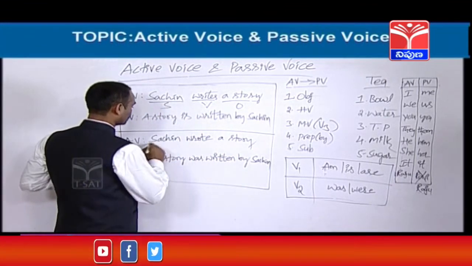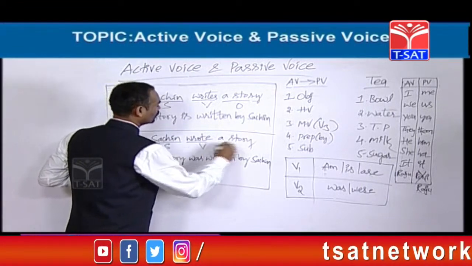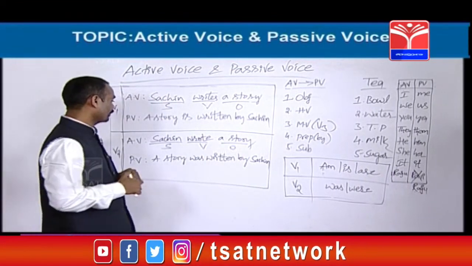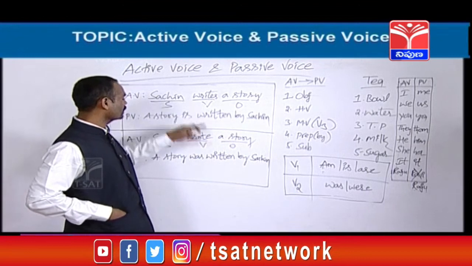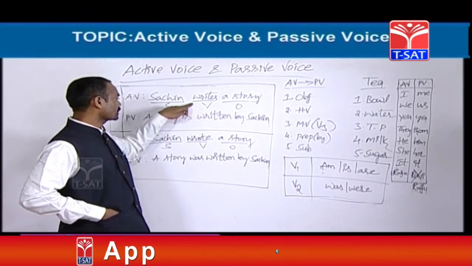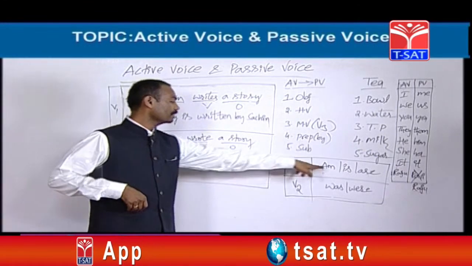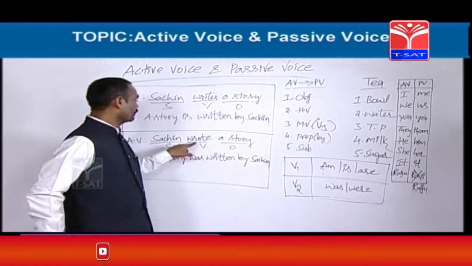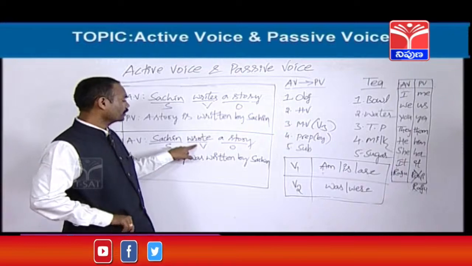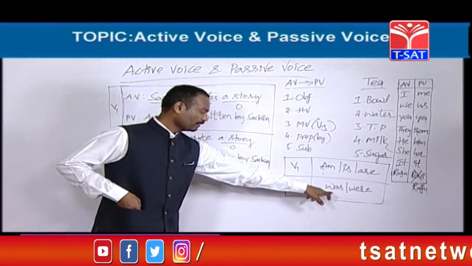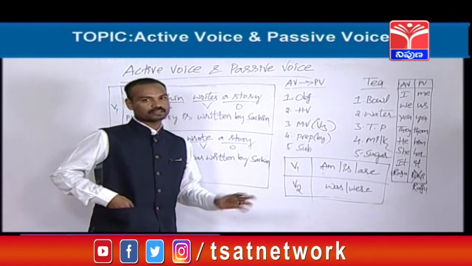This is the subject, this is the verb, this is the object. What is the difference between this and this? Here it is in the first form, here it is in the second form. So when the main verb is in the first form, the B form should be taken from that list. When the main verb is in the second form, the B form or helping verb should be taken from that list. That's all.